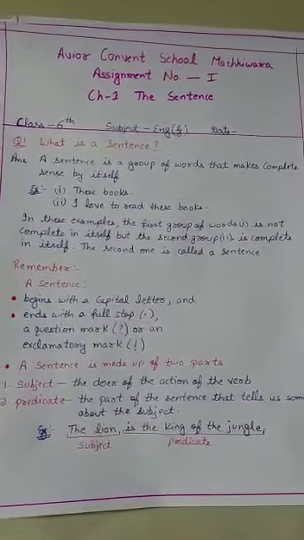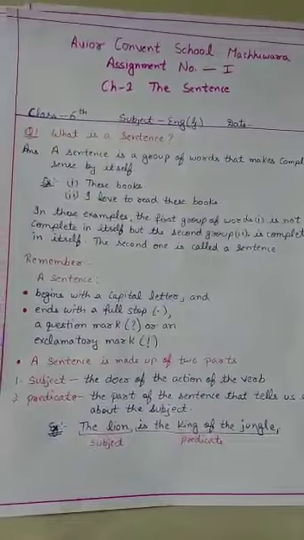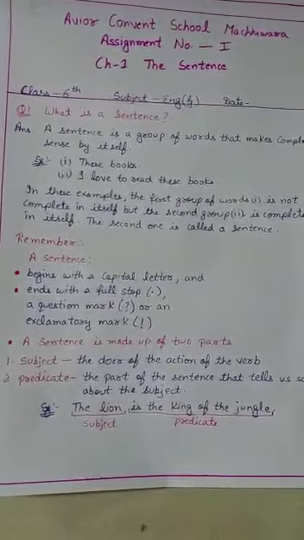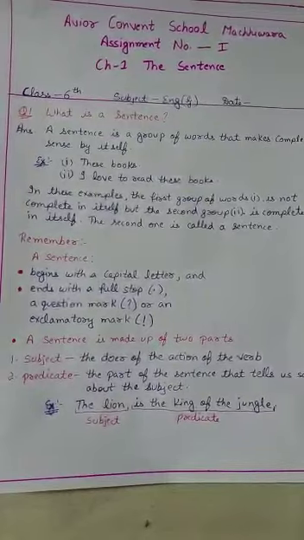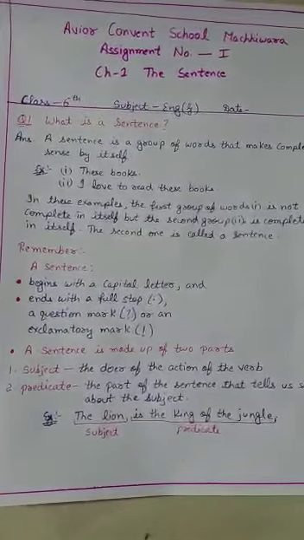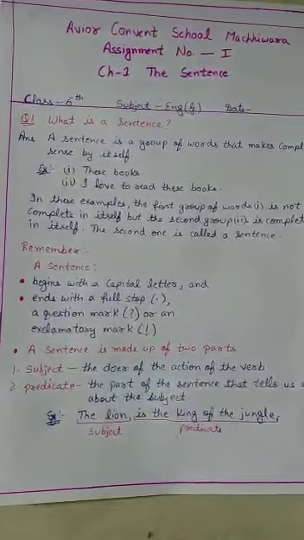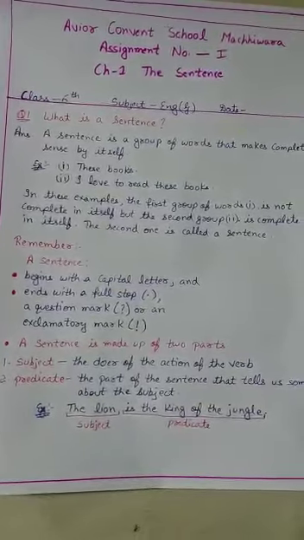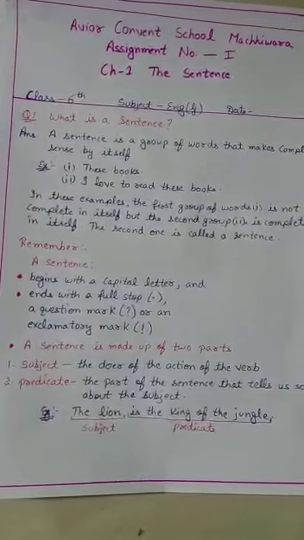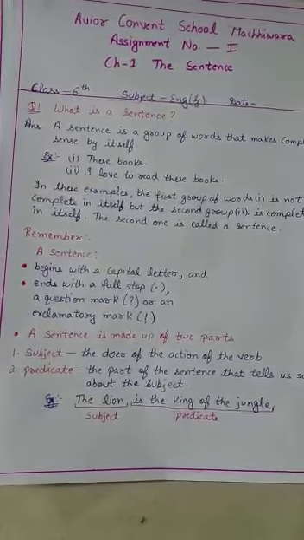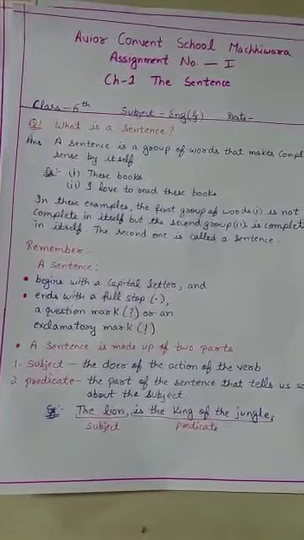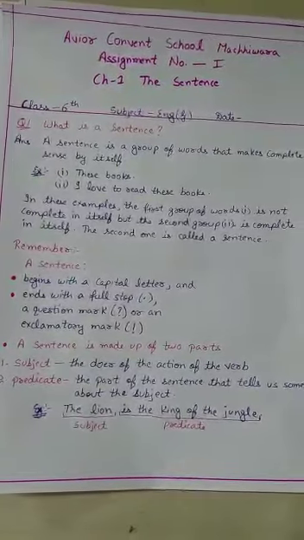You have to remember a sentence begins with a capital letter and ends with a full stop, a question mark, or an exclamation mark. Dear students, a sentence is made up of two parts. First one is subject and second one is predicate. In subject, the doer of the action of the verb.